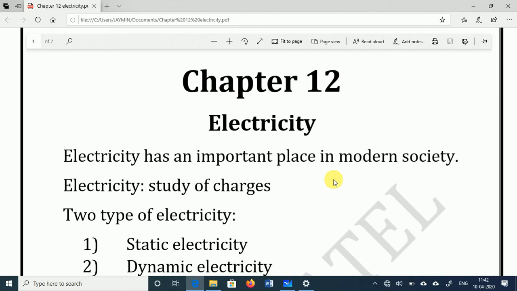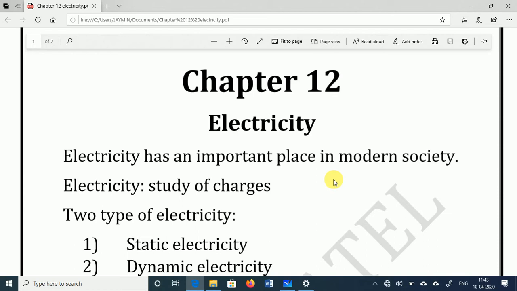Now today in the science subject I will take the physics portion. In physics, one important chapter is electricity. If the fundamentals of electricity are clear, then this chapter is very easy to understand. Today we will discuss the introduction to electricity.